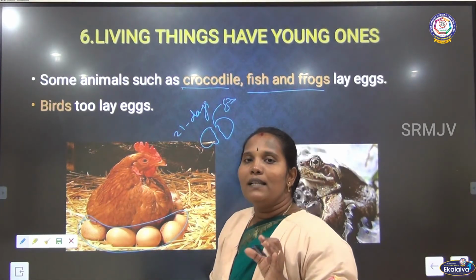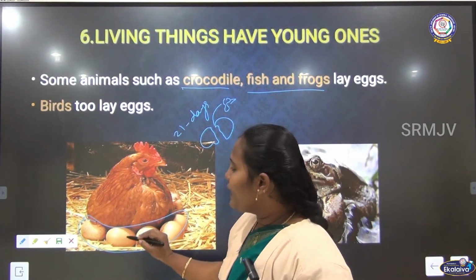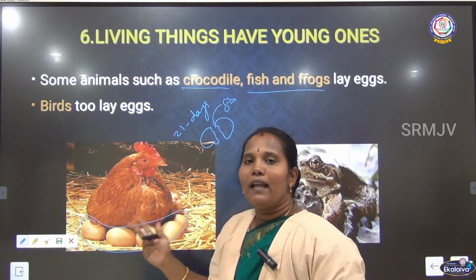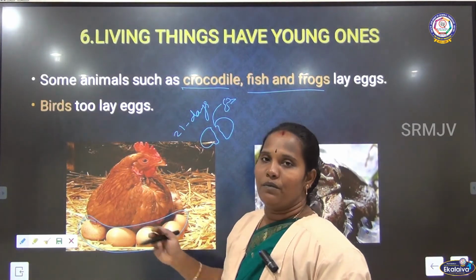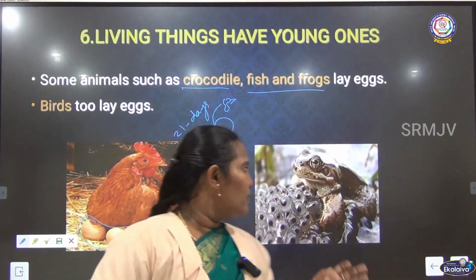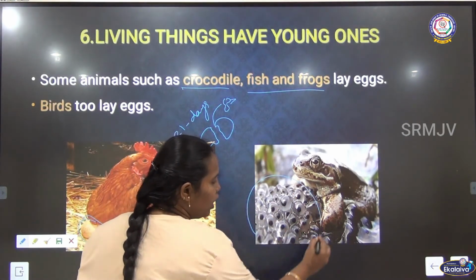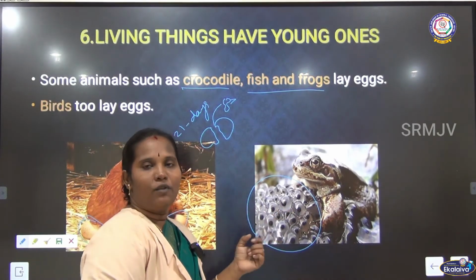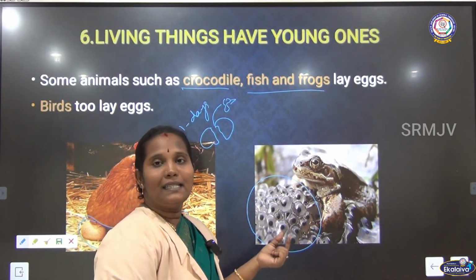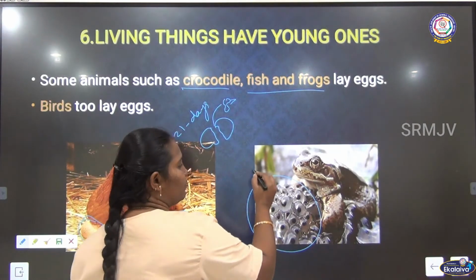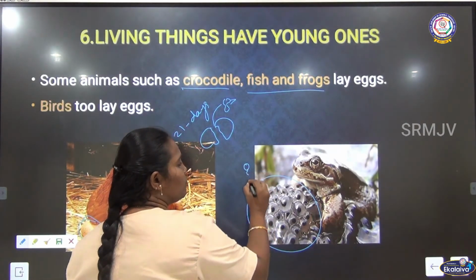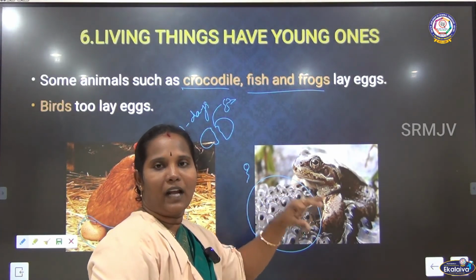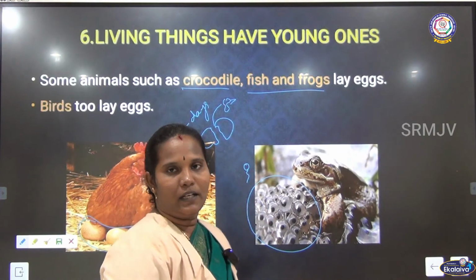So only the fertilization happens inside. After that, the egg comes out, and after a few days the young one comes out from the egg. This is another method of animal reproduction. Okay, and then we can see an egg also, with small bubble-like things. Actually, this is the egg of the frog. So the frog also lays eggs. This egg slowly makes a small larva like this. After this larva, in a few days, slowly it converts into an adult frog. Isn't it?